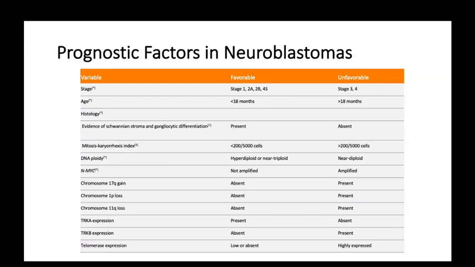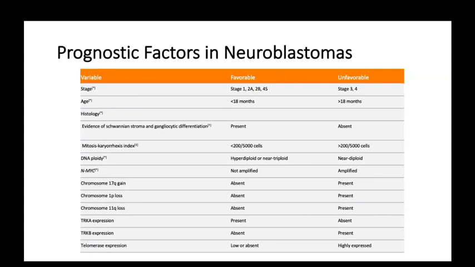Histologically, if there is evidence of Schwannian stroma and ganglionic differentiation, that has a good prognosis, and absent is a bad prognosis. The picture I showed, typically neuropil and rosetting pattern, has a bad prognosis. And the mitosis karyorrhexis index: if less than 200 per 5,000 cells, a good prognosis; more than 200 per 5,000 cells, a bad prognosis.